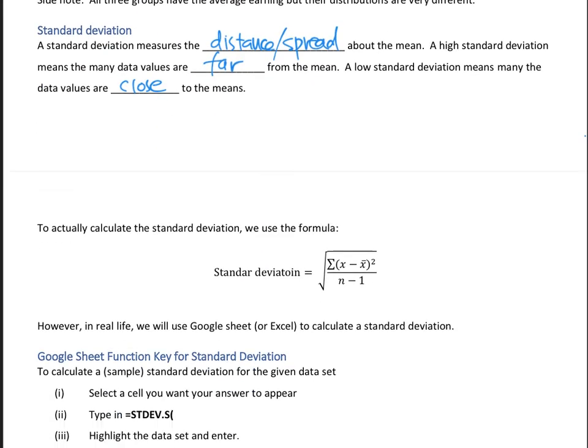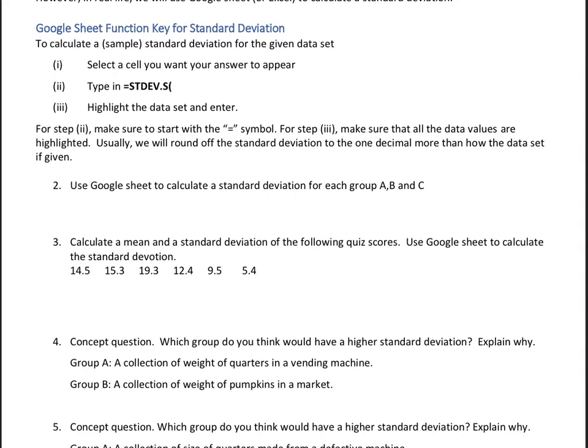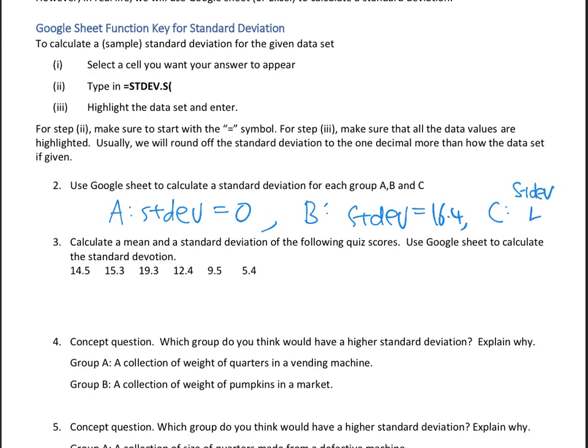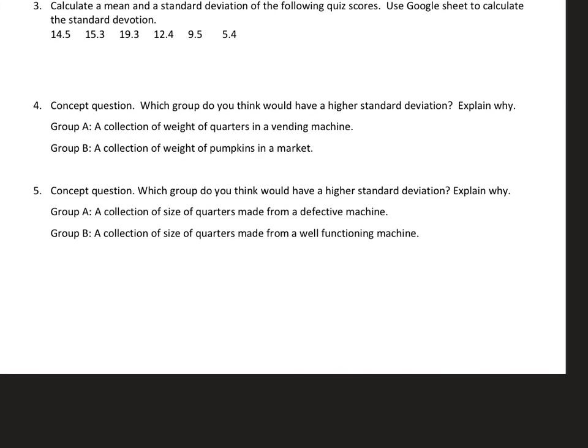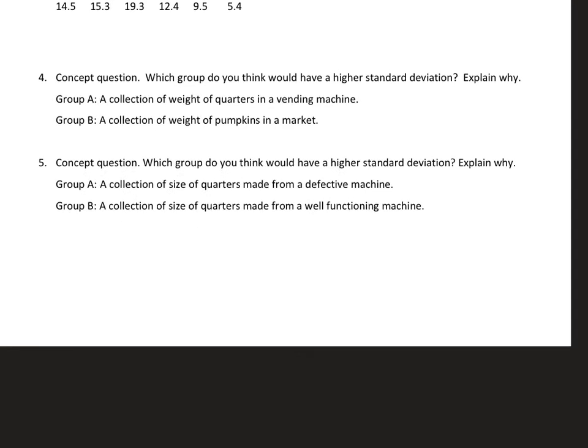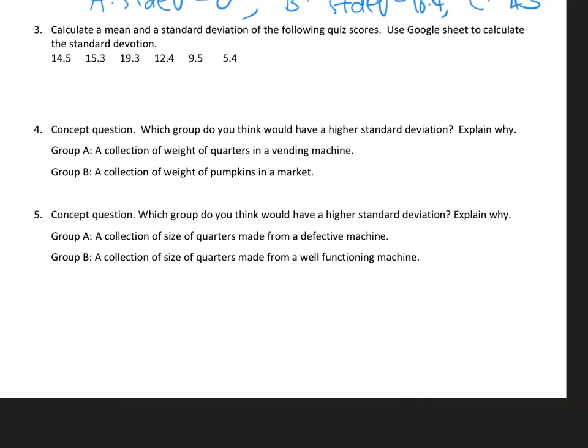If we actually calculate the answer, for group A the standard deviation is going to be 0. For group B, if you calculate it out, your standard deviation is going to be 16.4. And for group C, the standard deviation is going to be 4.5. I'm going to have you work on number 3 yourself. Right, after you're done with number 3, let's look at number 4.